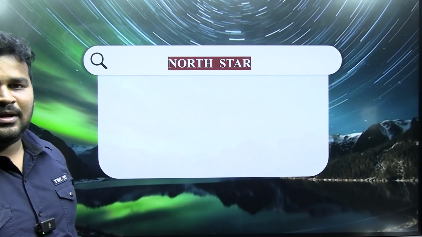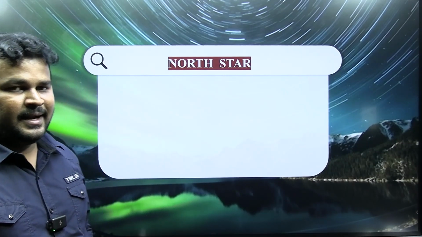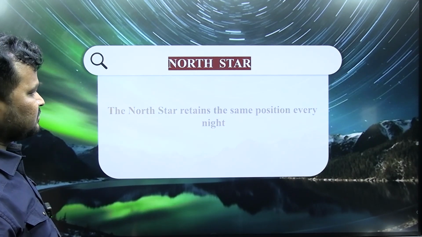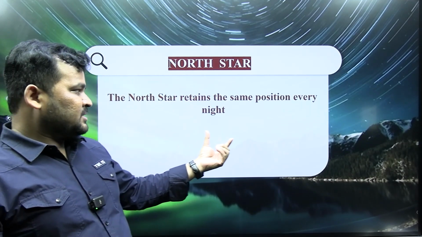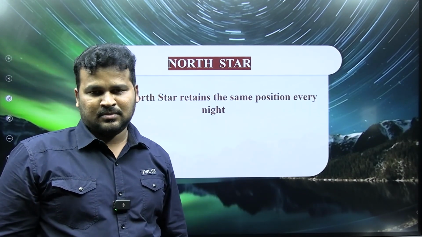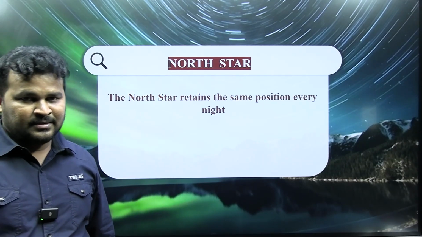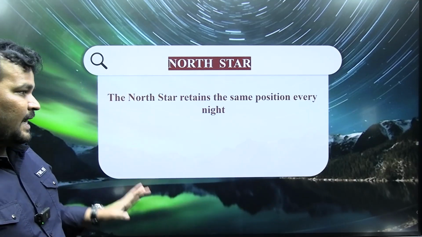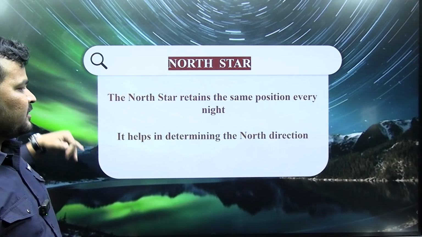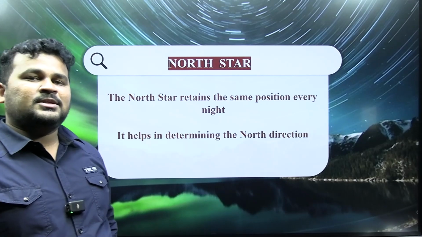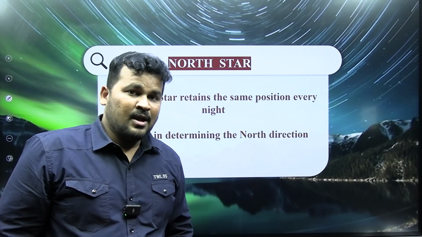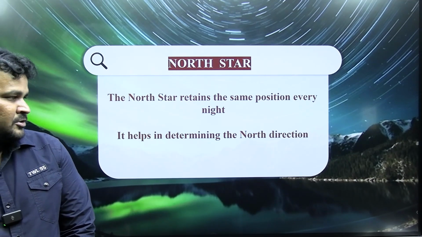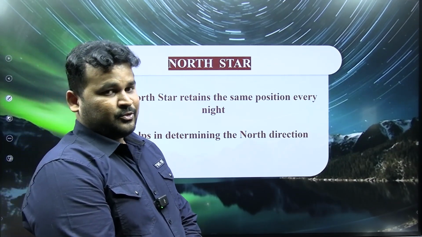North Star. North Star is also known as the direction star. It is the best star for sailors. North Star retains the same position every night. During the night, you can see the North Star in the exact position where it was located. So what is the advantage of the North Star? It is used to find the direction. Which direction?